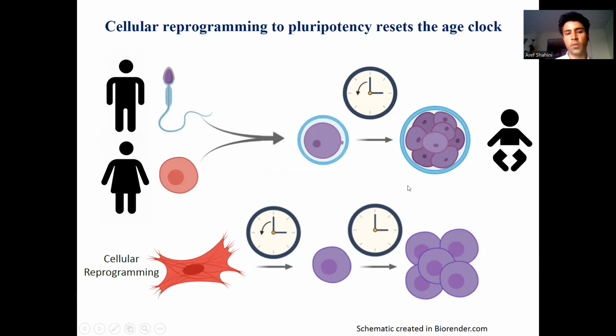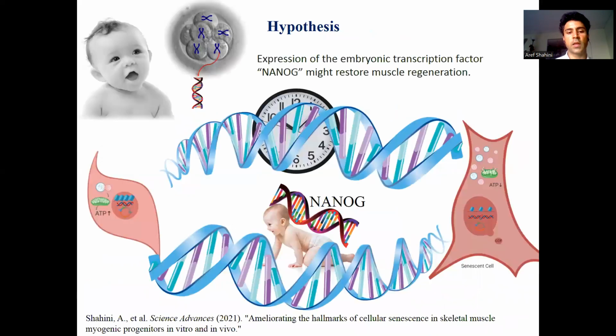So we hypothesize that maybe overexpression of NANOG in the cells can give them a useful phenotype without pushing them to full pluripotency. By overexpression of NANOG, we could induce a partial reprogramming to reverse aging, but not lose the cellular phenotype, that fate of the cell.